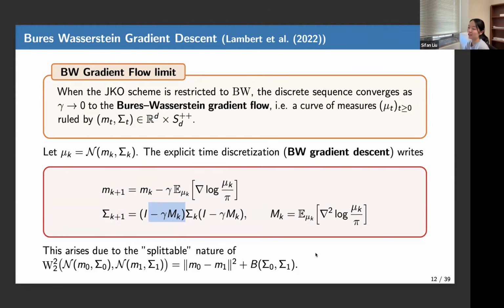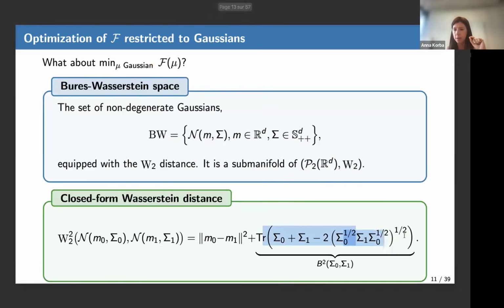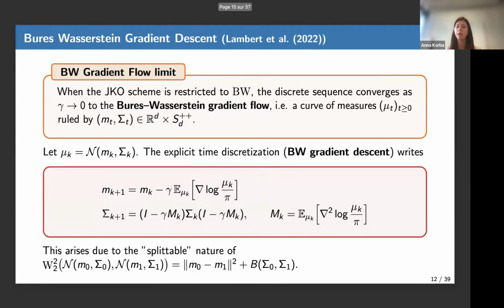But if I optimize the covariance on the PSD manifold, what is it? When you talk about a manifold, you're choosing a geometry. So if you optimize the covariance matrix on the space of PSD matrices equipped with the Bures geometry, and the Bures geometry is basically this distance, then you find this equation.